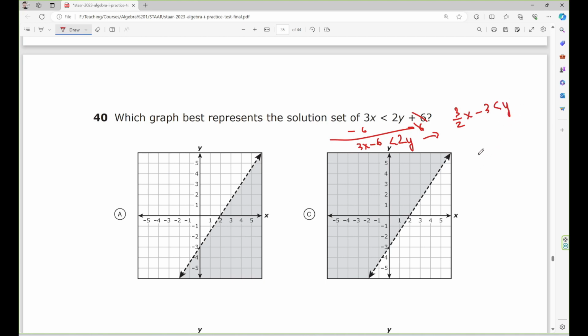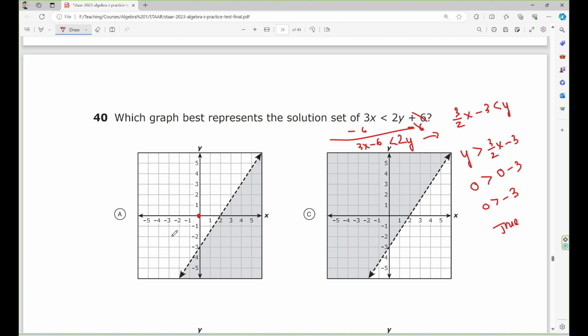Alright, now I flip this one around. So y greater than 3 over 2 s minus 3. Now I pick the point 0, 0 and substitute over here. So y equal 0, and s equal 0, multiply this one should be 0. So 0 minus 3. So 0 greater than negative 3. This is true. So I need to say the region that contains 0, 0.